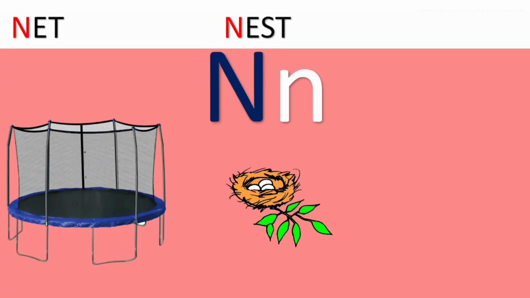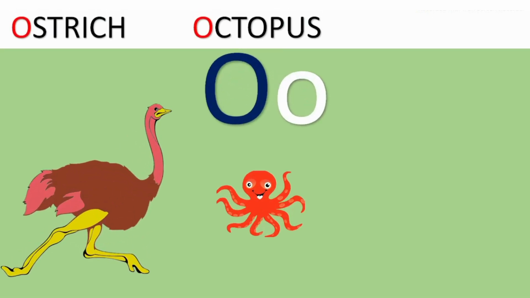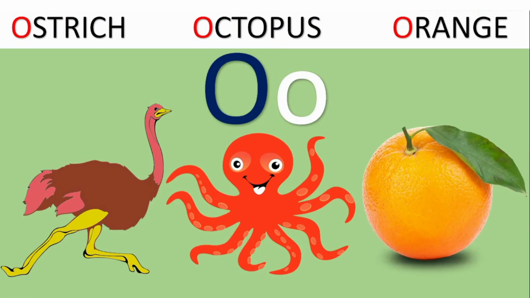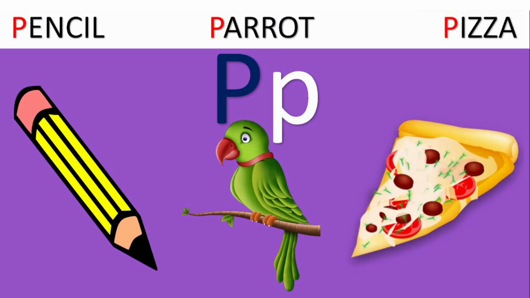N for net, nest, needle. O for ostrich, octopus, orange. P for pencil, parrot, pizza.